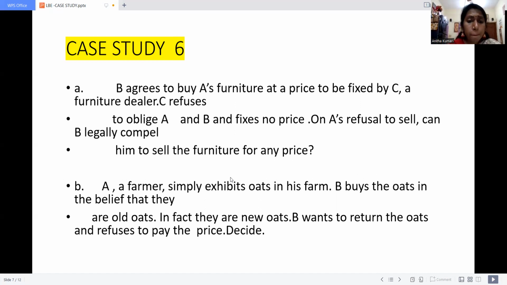Let the buyer beware. As a buyer, we have to be very careful whenever we buy any kind of product, right? So it is the duty of the buyer to inquire about the product from the seller. Here B has not done any inquiry. He had his own belief that it was old oats. So whose mistake is this? This is B's mistake.